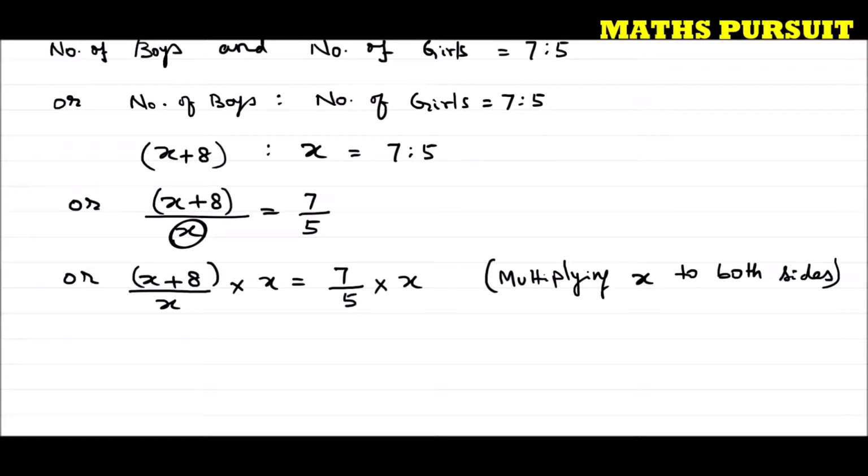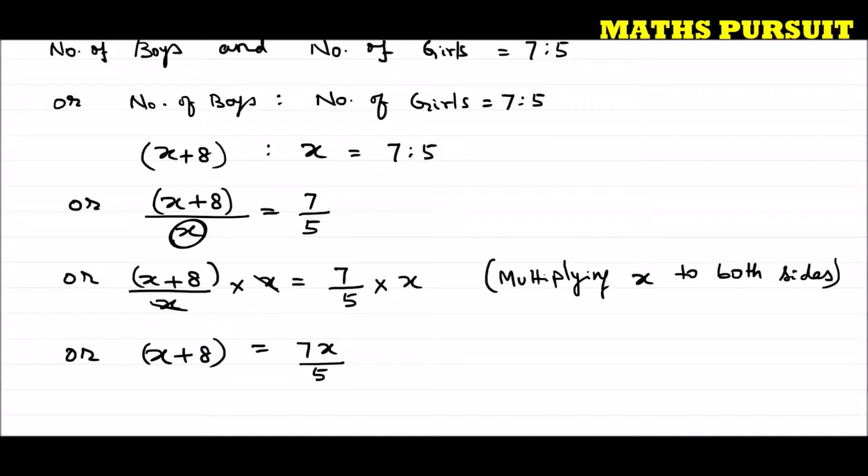If I am multiplying something to the left side of the equation, I should also do the same thing to the right side of the equation. For that reason I have multiplied x to both sides. So x plus 8 is equal to, this x cancels out, 7x divided by 5.